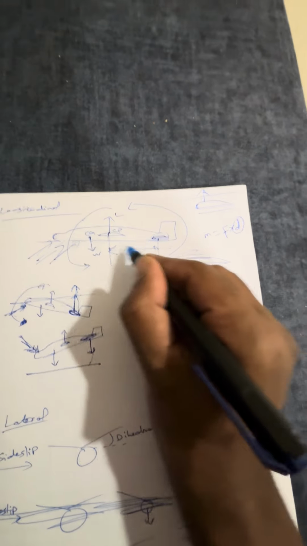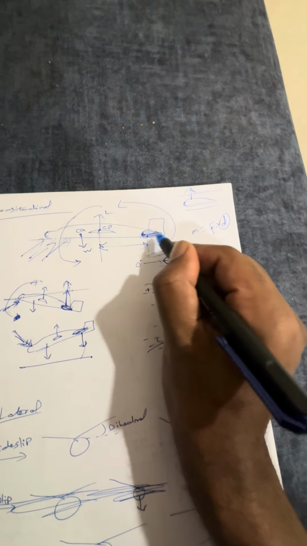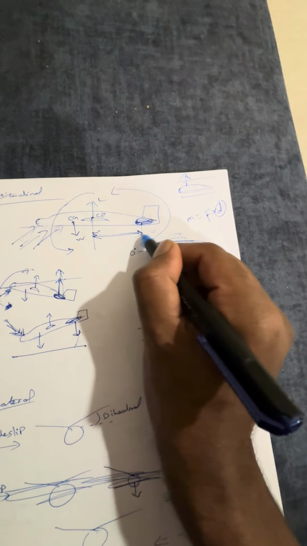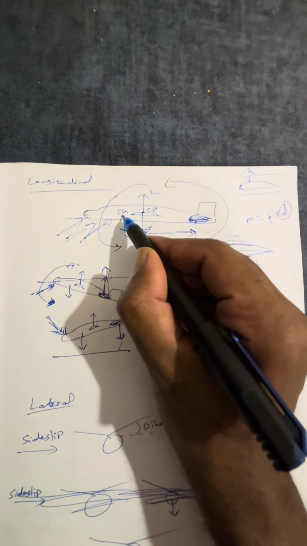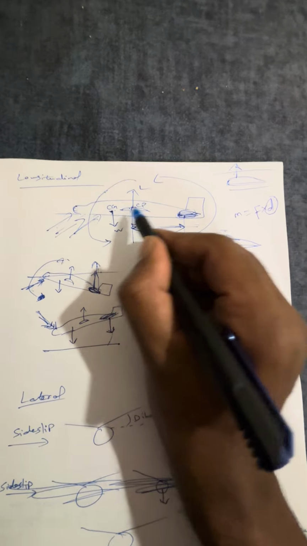Okay, so the area, and also the area of the tail. If the tail has more area, if it is a long tail, you get more stability, or if the distance is more, you get more stability. Okay, these two things are important. Then another thing is the location of CG. If the CG is forward of CP, okay, forward means front side, aft means back side.